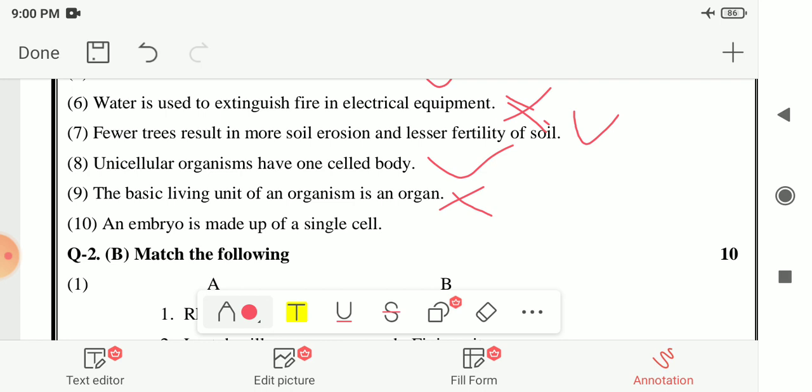Next, 10th number, an embryo is made up of a single cell. So again your answer is false. The embryo is the developed form. It has more than one cell, which is developed from the zygote. The zygote was one single cell. So here your answer is false. Embryo has more than one cell.